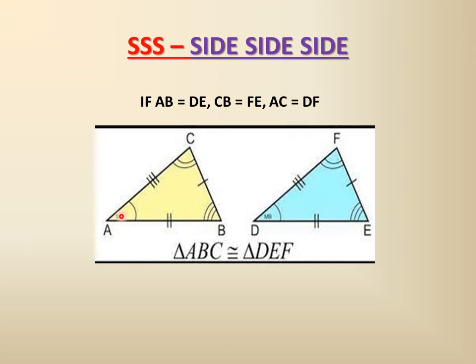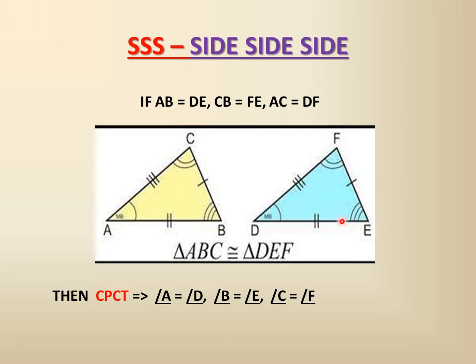That means A will coincide with the vertex D, C will coincide with the vertex F, and B will coincide with E. So if we write ABC, similarly we have to put this congruency sign and say DEF. And from CPCT, since we have proved the corresponding sides are equal, we can say that angle A will be equal to angle D, angle C will be equal to angle F, and angle B will be equal to angle E.